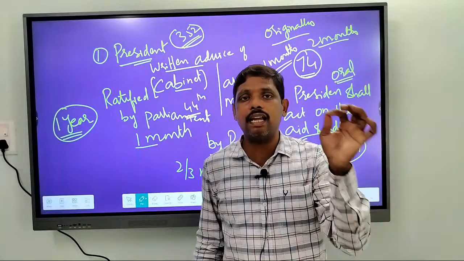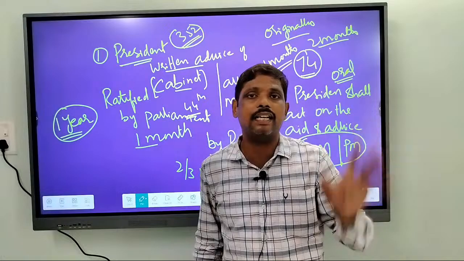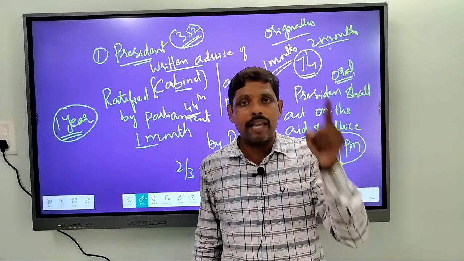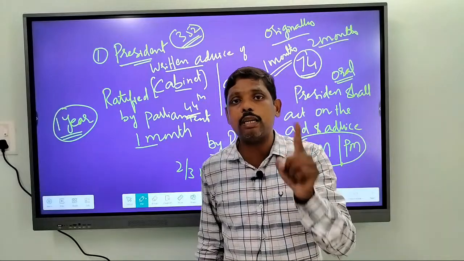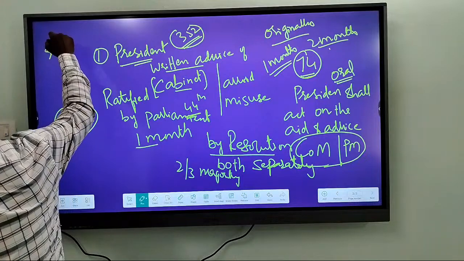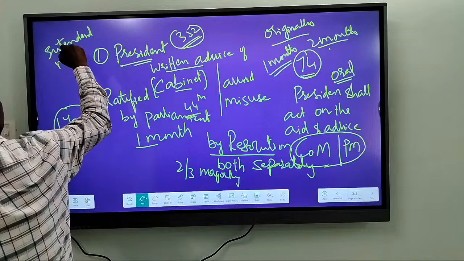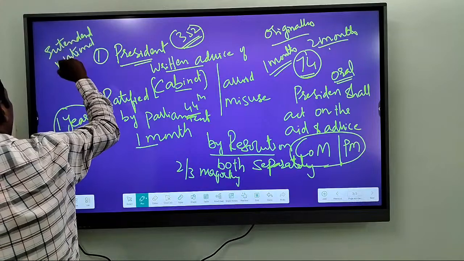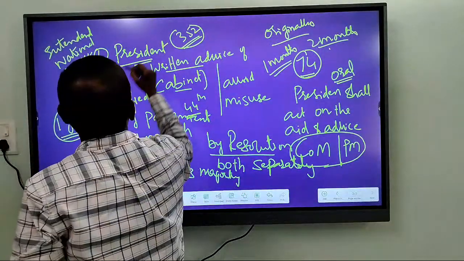But there is a condition to extend this. To extend national emergency beyond 1 year, a resolution need to be passed.